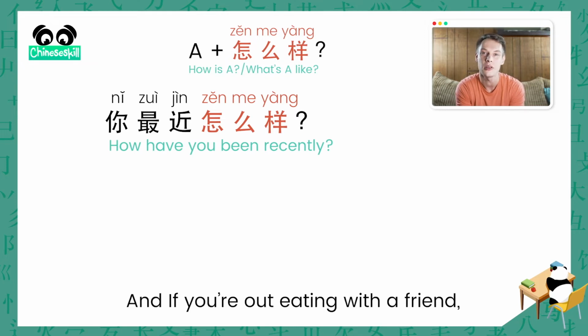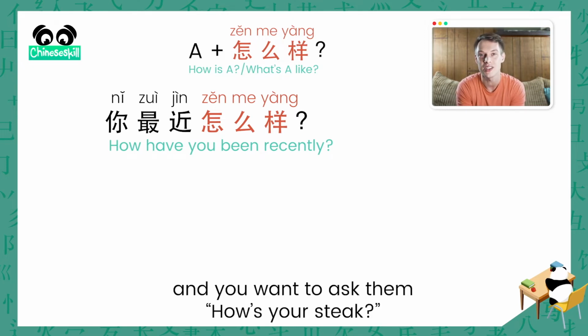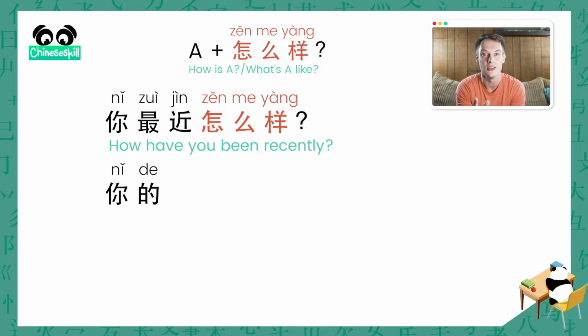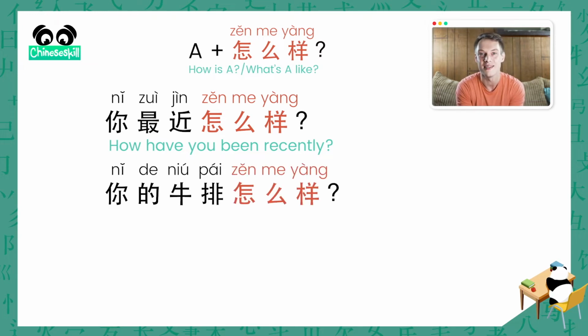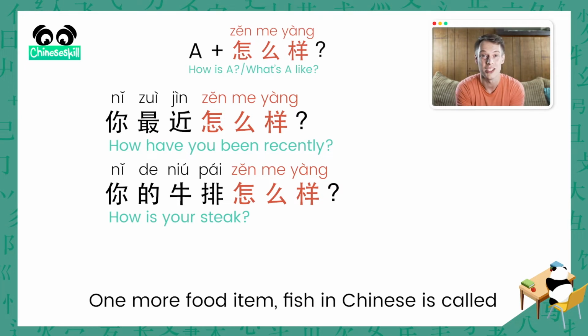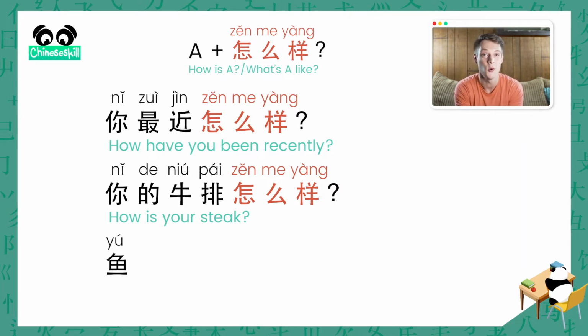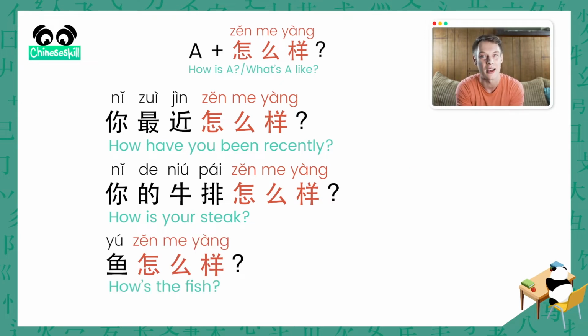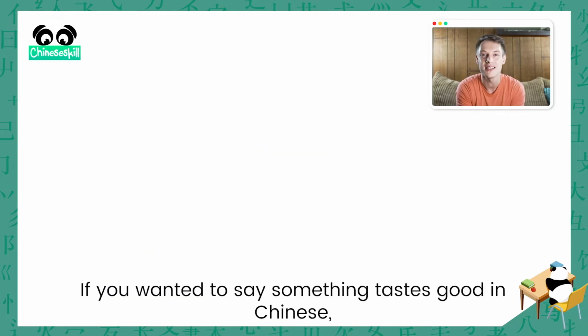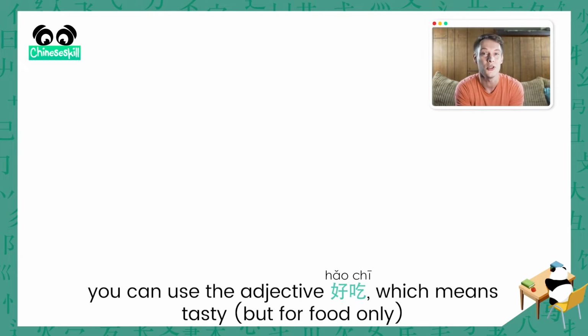And if you're out eating with a friend and you want to ask them, how's your steak? You could say, 你的牛排怎么样? How is your steak? One more food item. Fish in Chinese is called 鱼, so you could simply just ask 鱼怎么样 to mean, how's the fish?